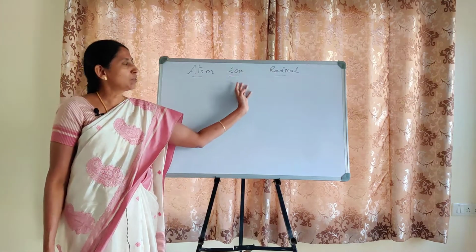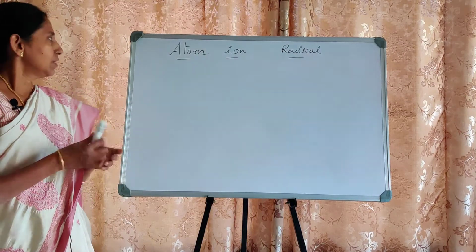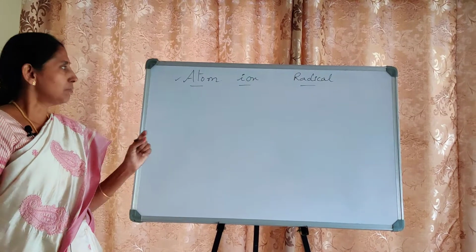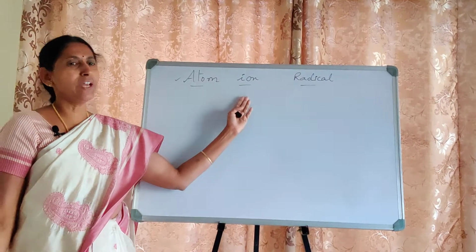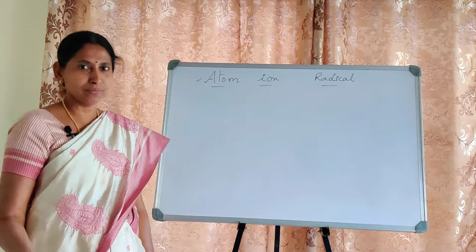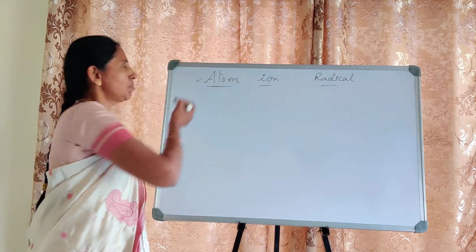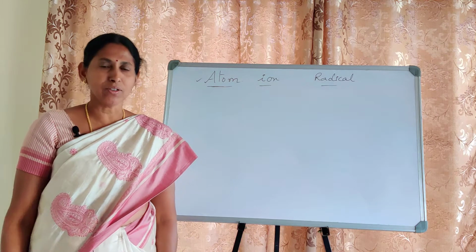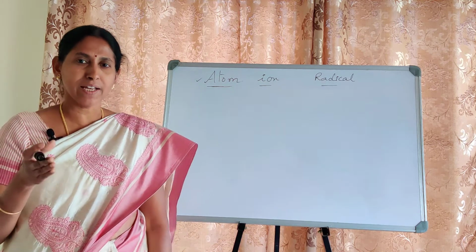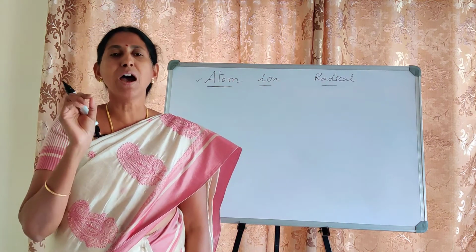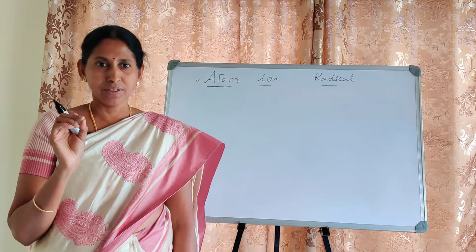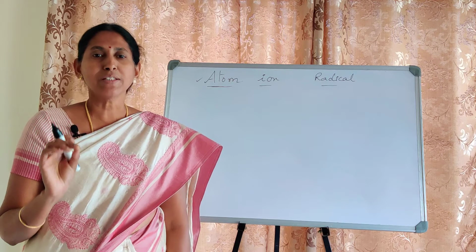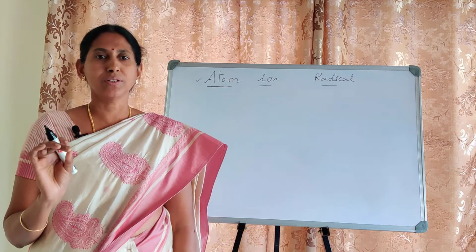So before switching over to ion and radical, we must know about an atom. Why? Because from the atoms only ions and radicals are formed. So let us know about atom. What is an atom? If you take any matter and keep on dividing until you get the smallest particle of it, that is nothing but atom. Atom is the smallest unit of matter.